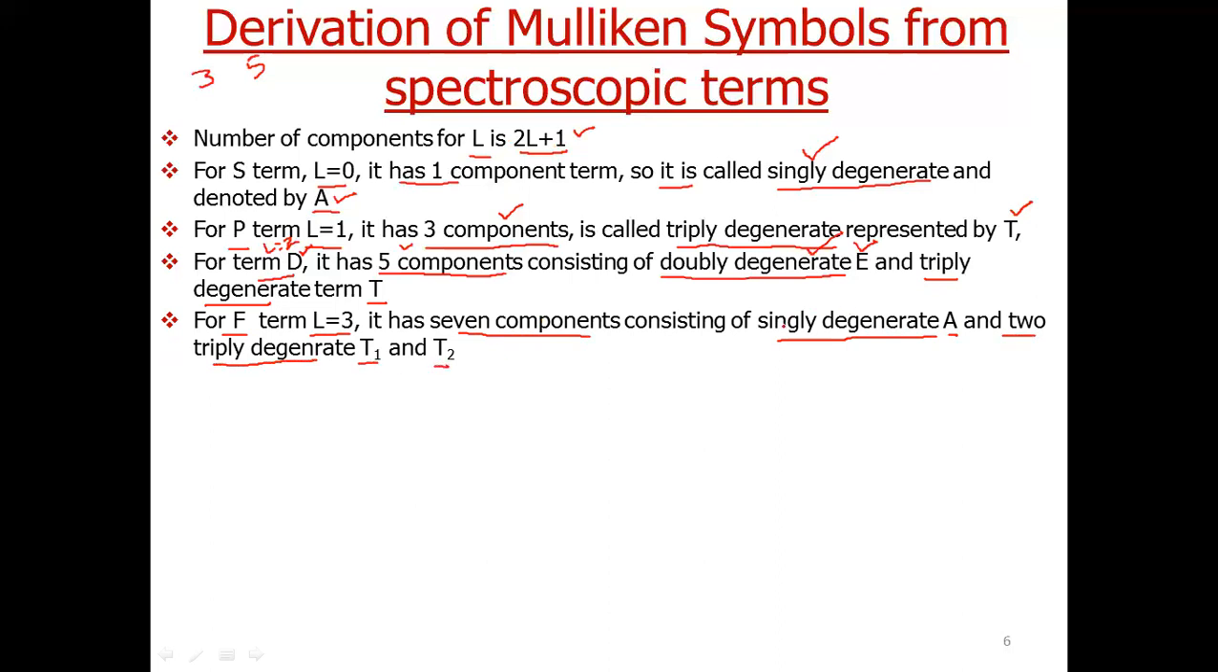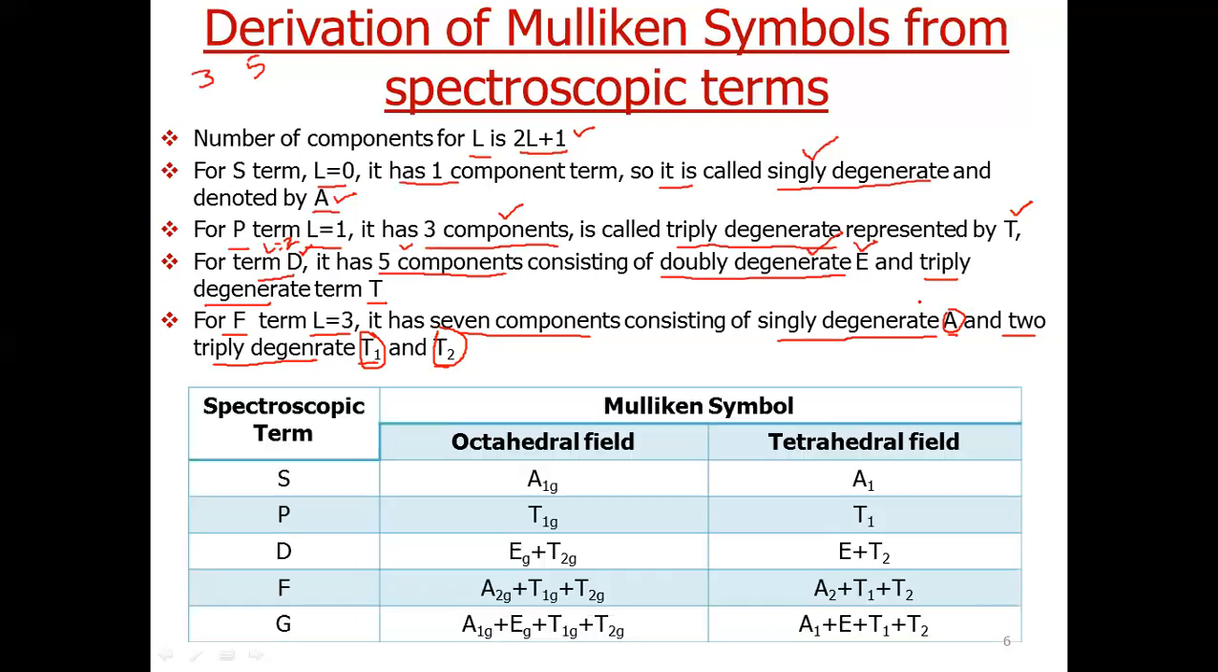Singly degenerate state denoted by A, and two triply degenerate states denoted by T1 and T2. So three states here, three states here, six, one state here, seven. So total seven states. So we can write Mulliken symbols, like for term S, as it does not split, it has only a single degenerate term, so we call it A1g.